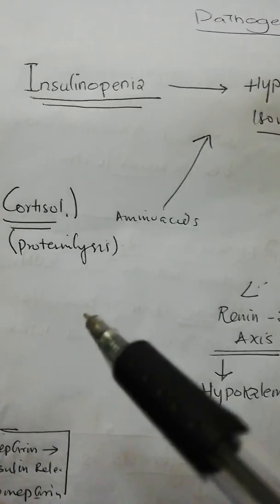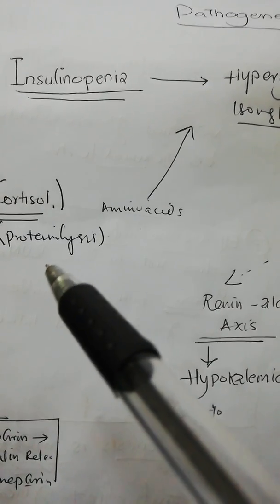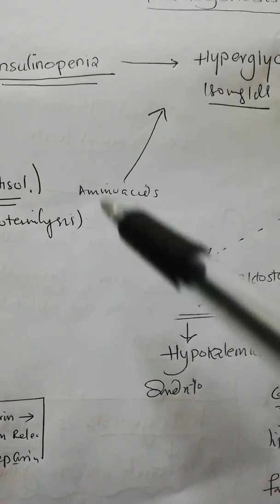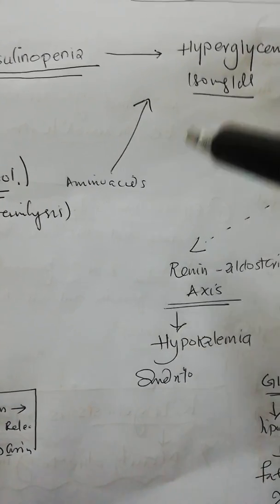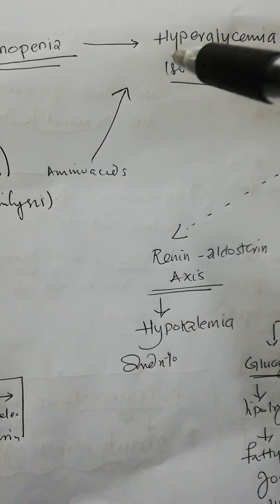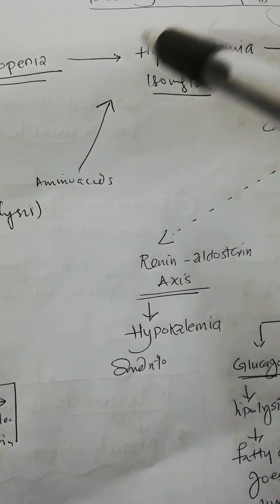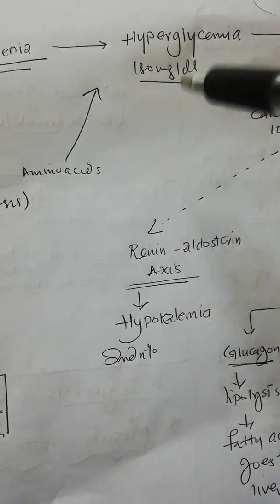Cortisol is of important mention. Cortisol leads to lysis of protein, and more amino acids are produced, which are shunted into the gluconeogenic pathways to produce more and more glucose, and that is one of the ways that hyperglycemia is produced.